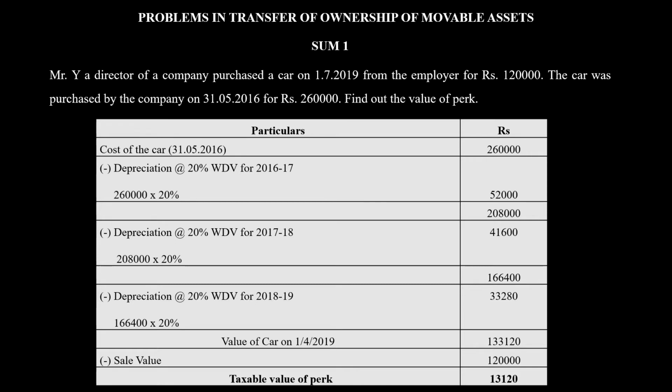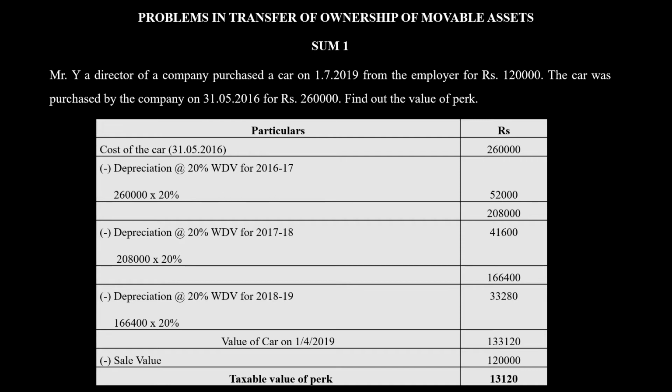You minus that, you'll get 2,08,000. Now from this, you minus the depreciation for 2017-18. According to the WDV method, from 2,08,000 you charge 20%, which will be 41,600. Minus that from 2,08,000, you'll get 1,66,400.